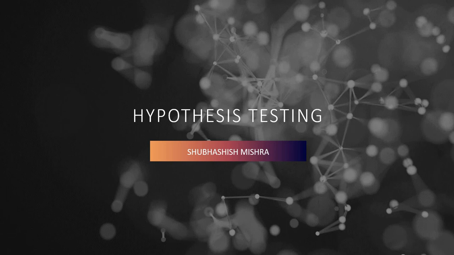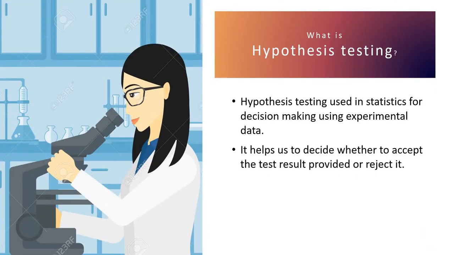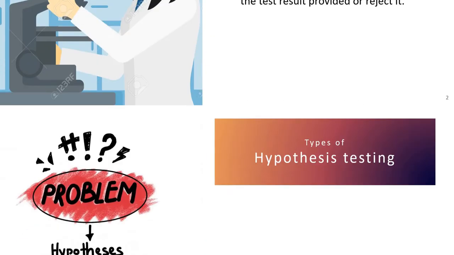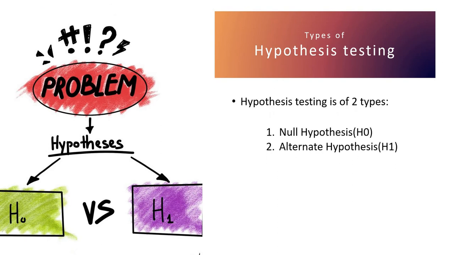So what is hypothesis testing? Hypothesis testing is done for data experiments. Whenever any experiment related to any data is done, hypothesis testing helps us with decision making based on the experiment. Now, hypothesis testing is of two types. One is the null hypothesis, another one is the alternate hypothesis. Let's discuss one by one.